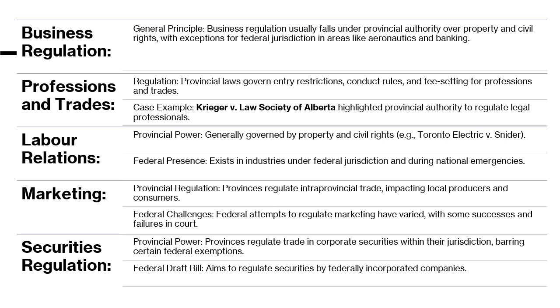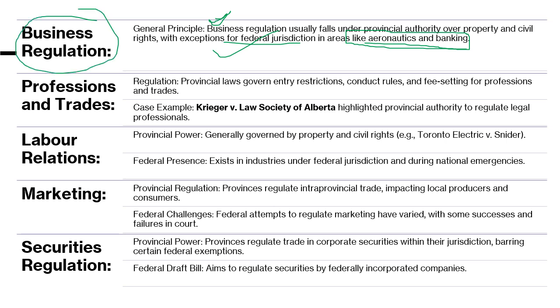Then business regulation. The general principle is that business regulation usually falls under provincial authority, but there are again a few exceptions particularly provided under section 91, like aeronautics and banking. Any business related to these two areas comes under federal jurisdiction. Everything else, every business of local and private or provincial nature, will come under provincial power and will be regulated by provincial legislation.